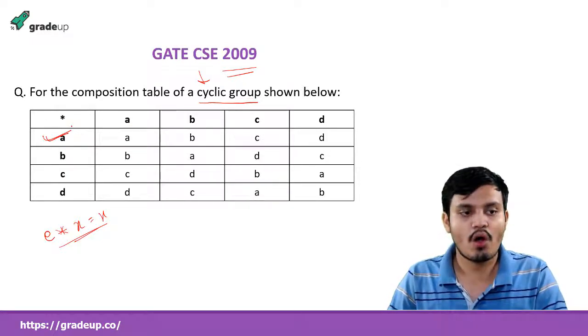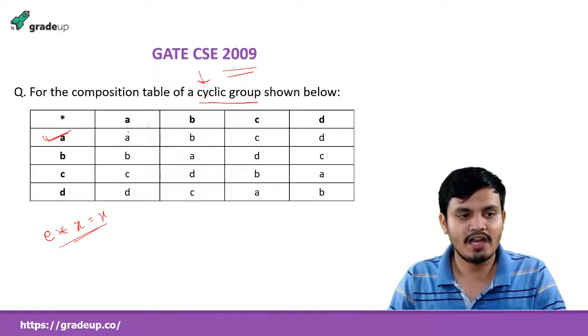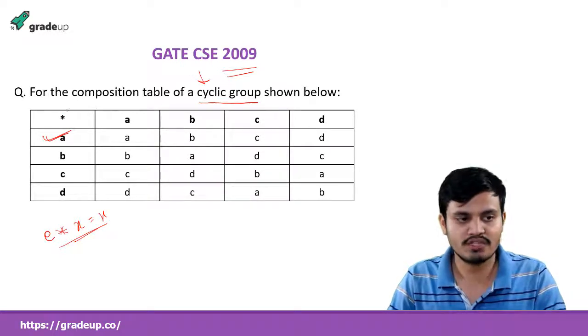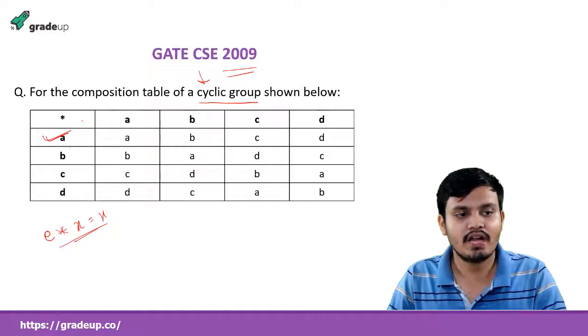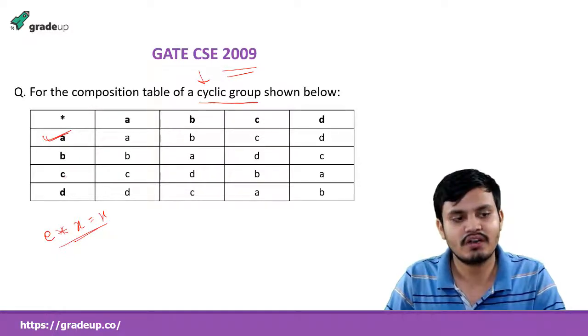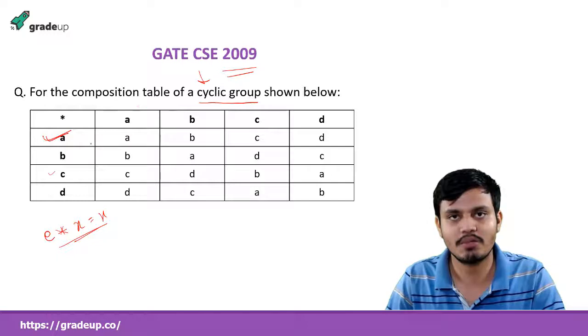That is good. Now, this is the multiplication operation or whatever they are saying. It is associative. Now, if I ask you what will be the inverse of C, can you tell me from this table?